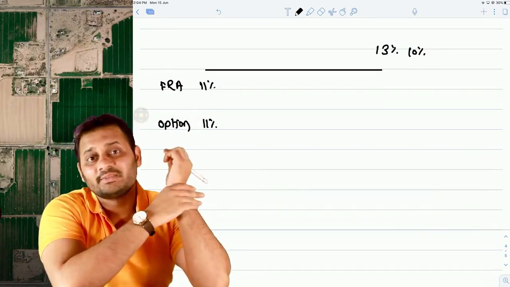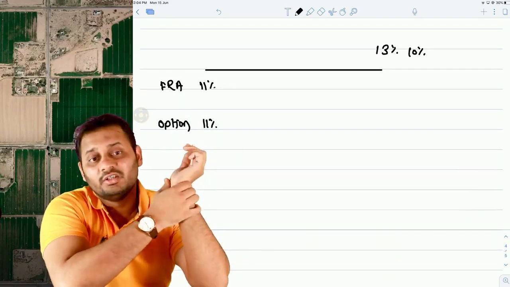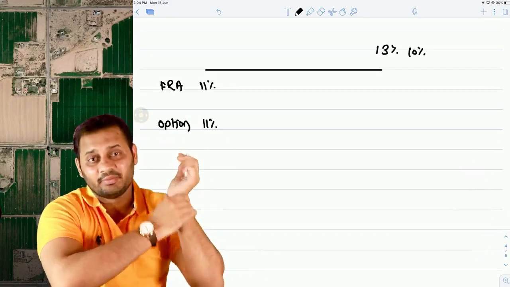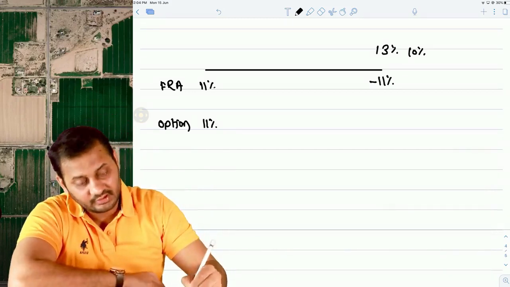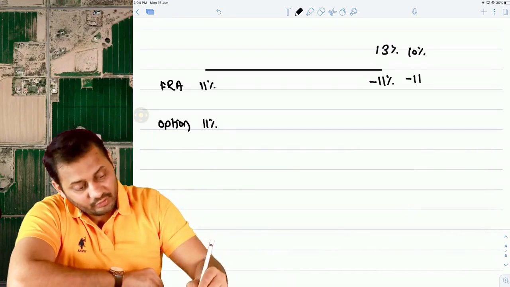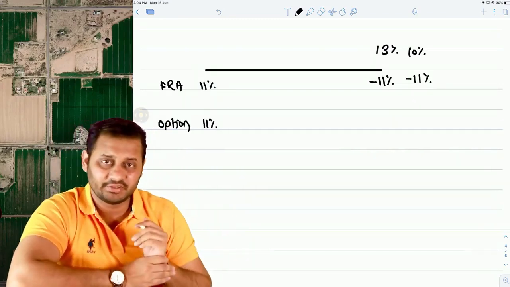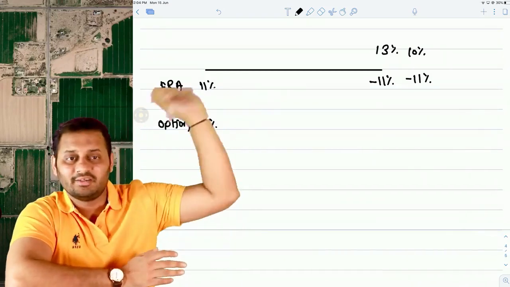Doesn't matter what is the spot rate. Now, let's say, if on the maturity the interest rates are 13%, still you will have to pay 11% as promised. And even if the interest rates are 10%, you will still have to pay 11%, because that's what you promised in the beginning, and that is the part of hedging. It doesn't matter now what is the interest rate on the spot rate.